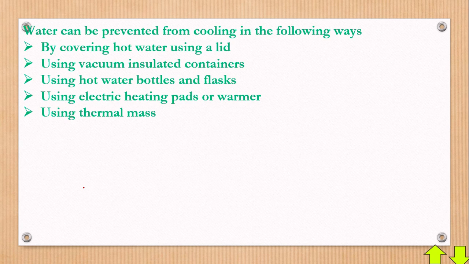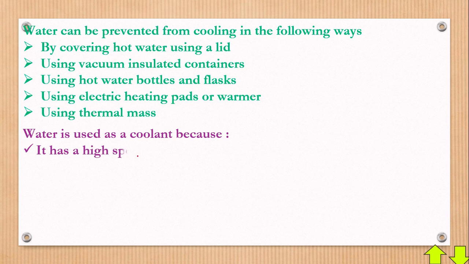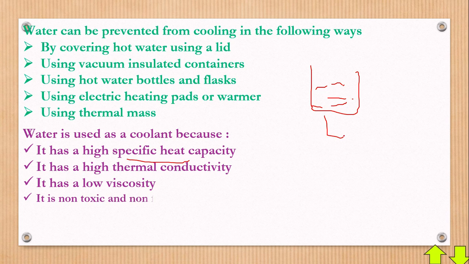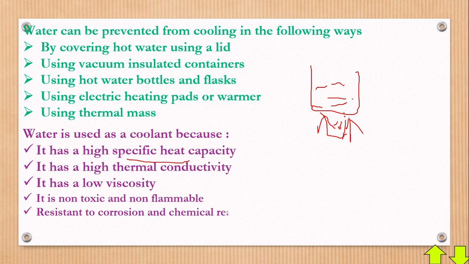Then also, they asked us, why do you think water is used as a coolant in most engines? So we get that answered. Water is used as a coolant because water has a high specific heat capacity. I'm explaining this high specific heat capacity: when you have water in a can, like there, and you start to heat it, now what does it mean?